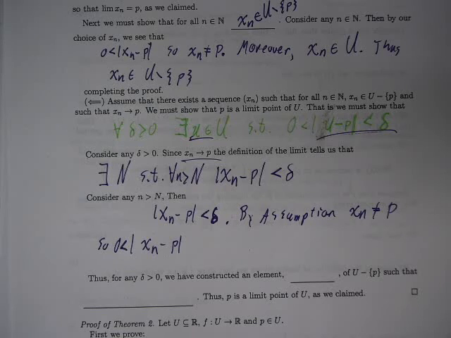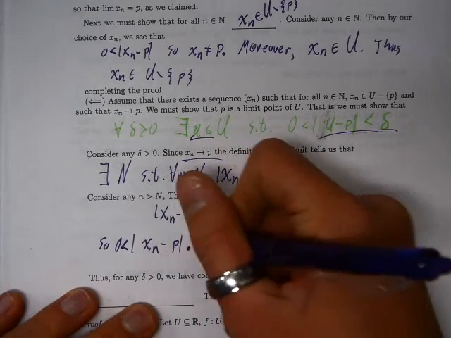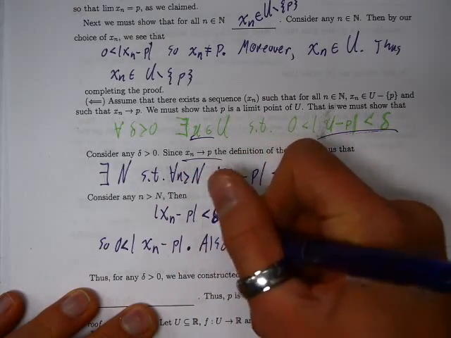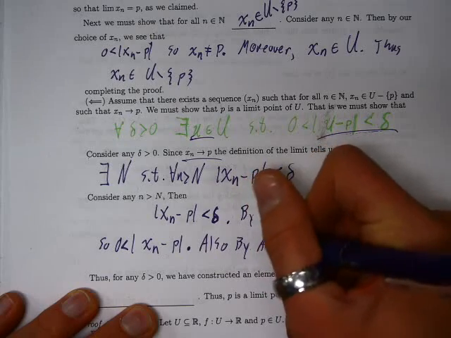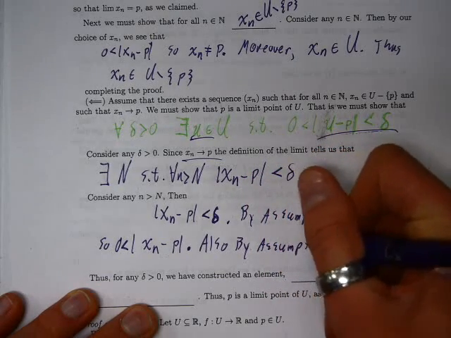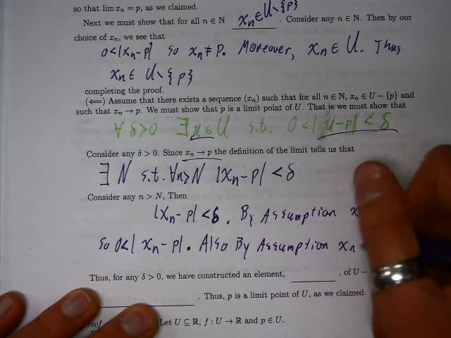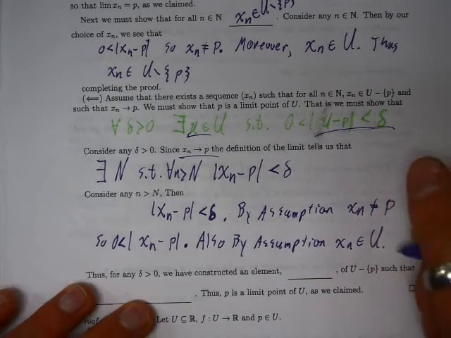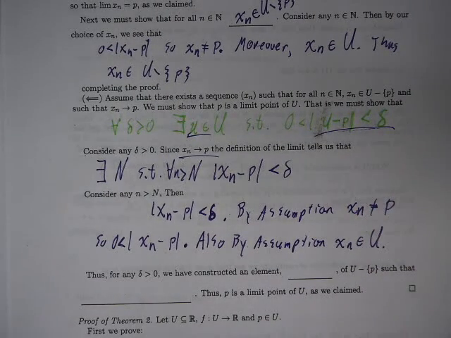What set do its elements live in? U. Also, by assumption, xn is in U.